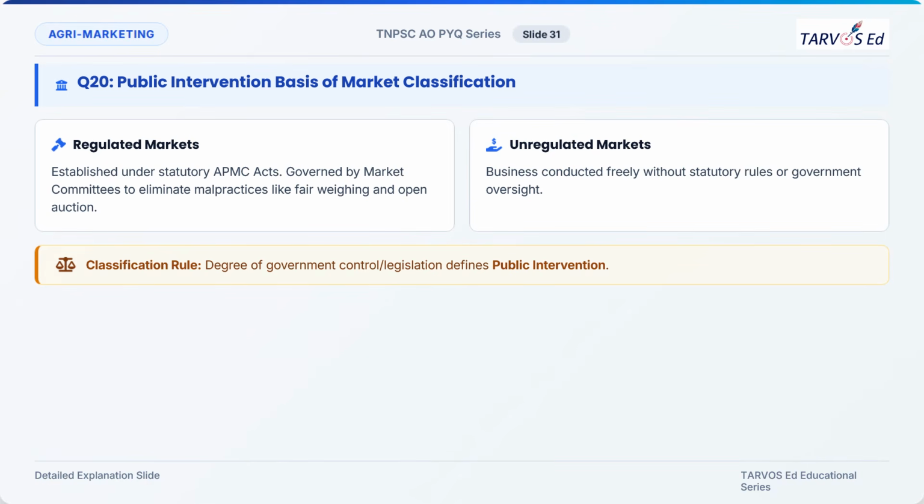This is the explanation. So regulated market comes under the statutory APMC Act, Agricultural Produce Marketing Committee Act. So the marketing committee will be there for governing the marketing process, and it will eliminate the malpractices, and mostly they go for open auction. And in unregulated markets, it is free. It doesn't come under any statutory rules of governments, and there will be more number of middlemen, and marketing cost will also be more in case of unregulated market. Okay.